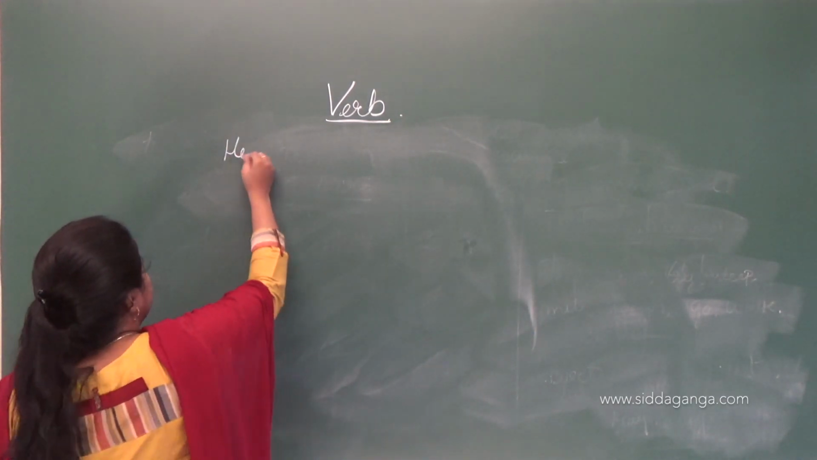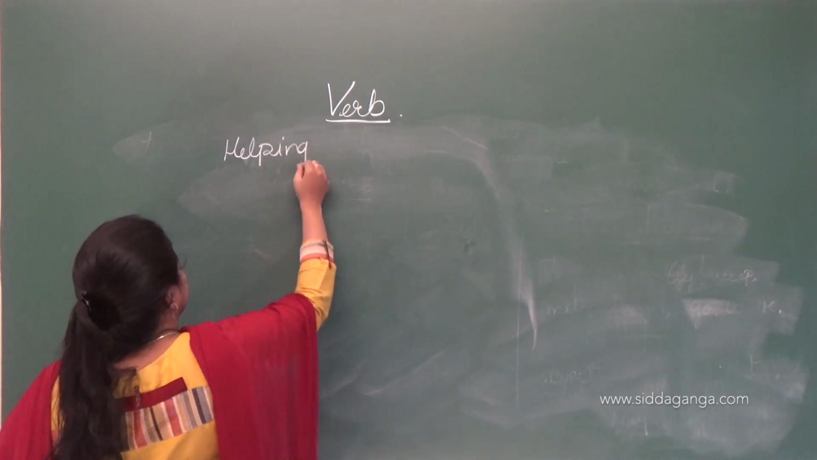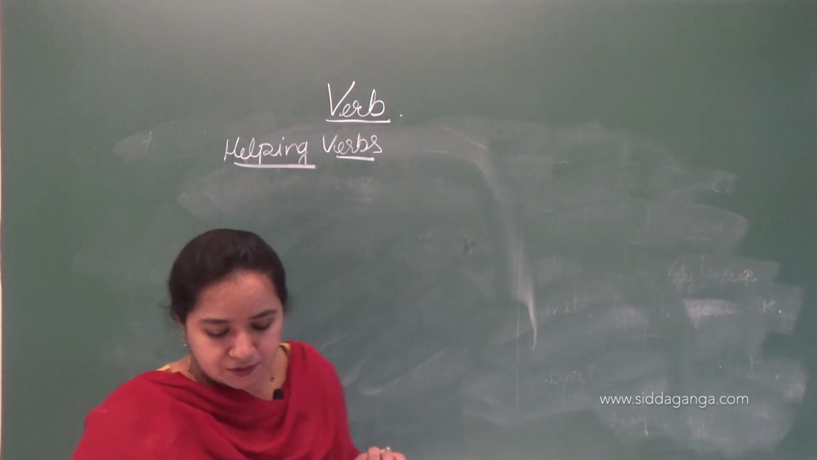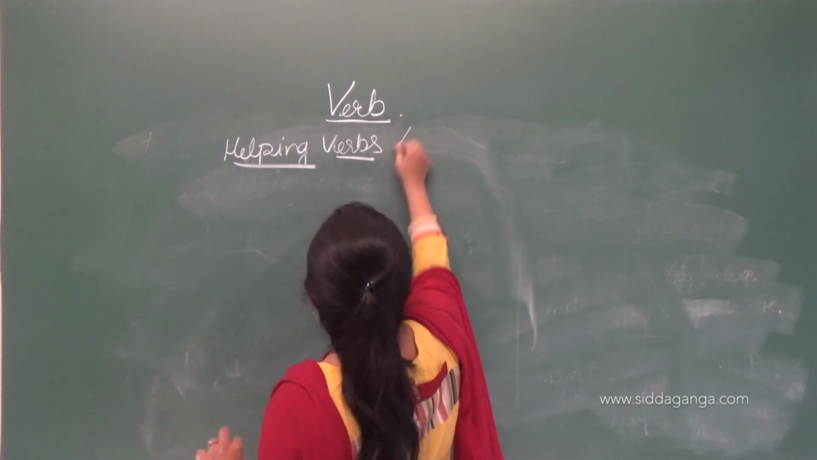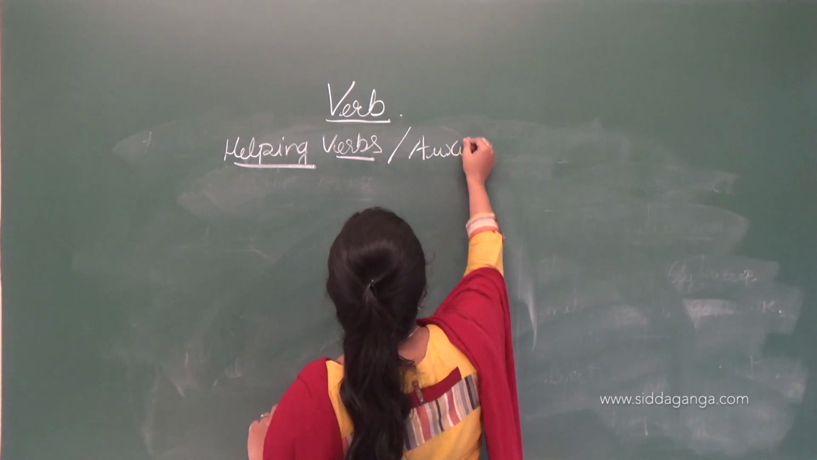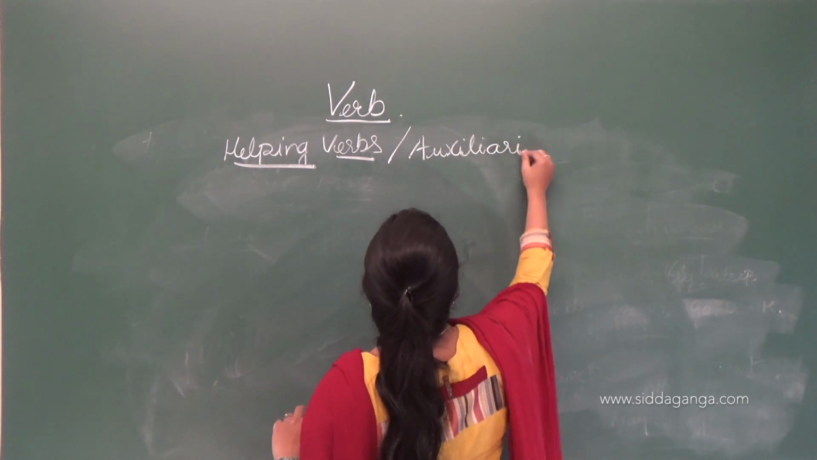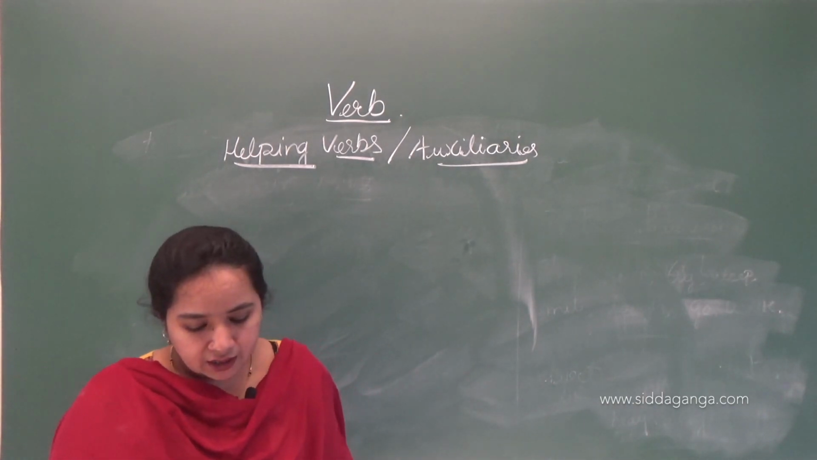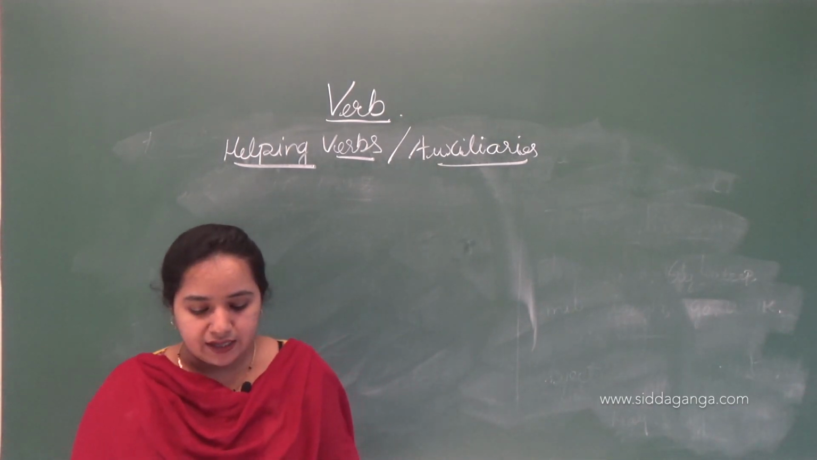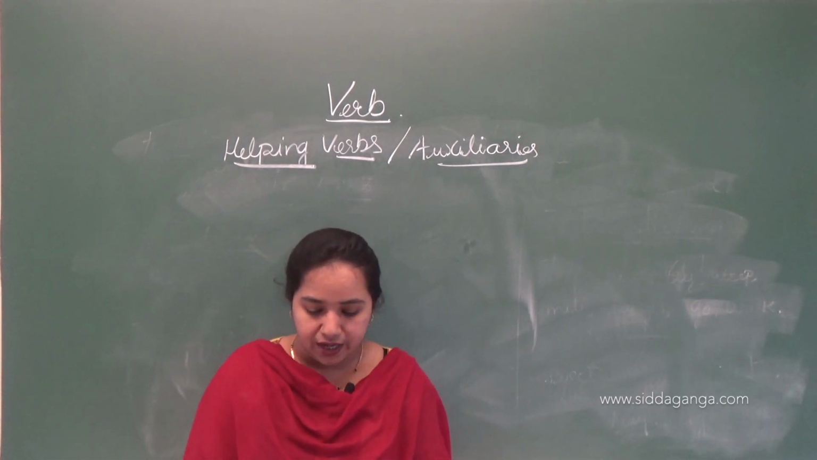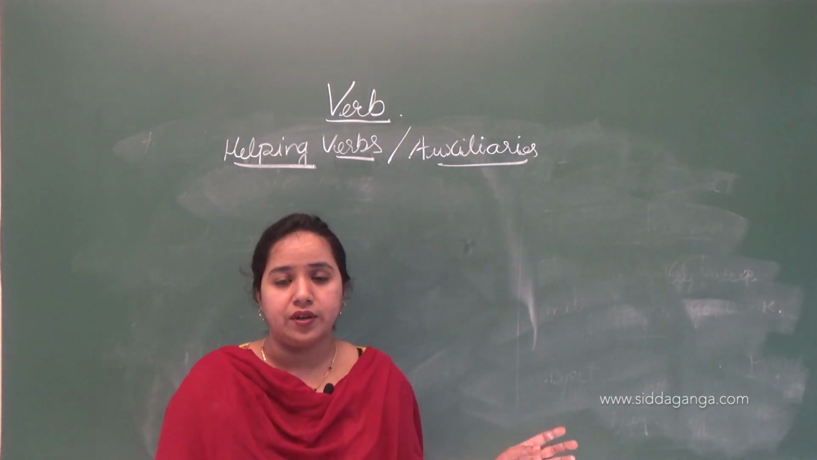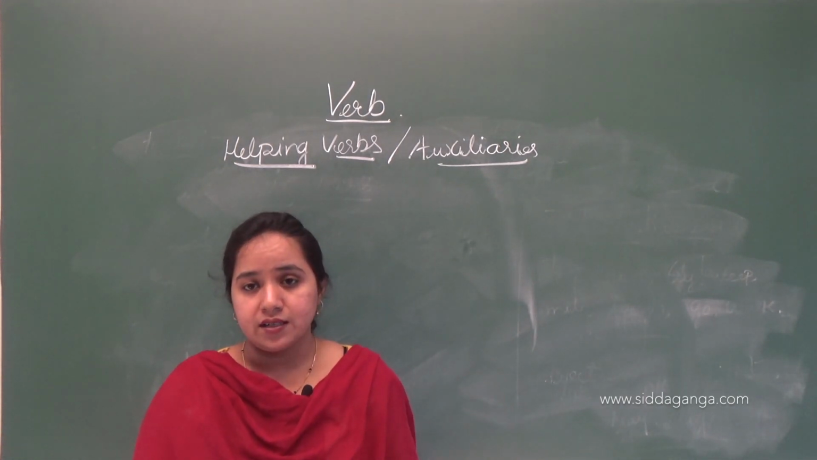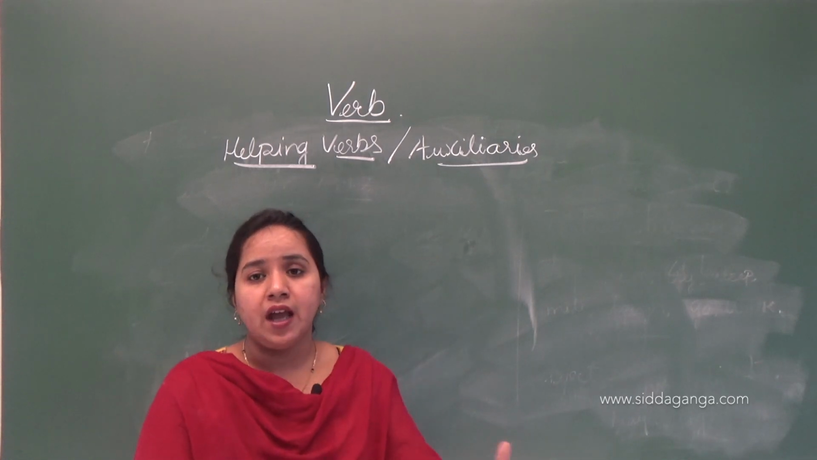Helping verbs, or auxiliaries. There are 24 auxiliaries in the English language. They are further classified as primary and modals. Already we know it. So in English we have 24 auxiliaries, and they are divided into primary and modals.